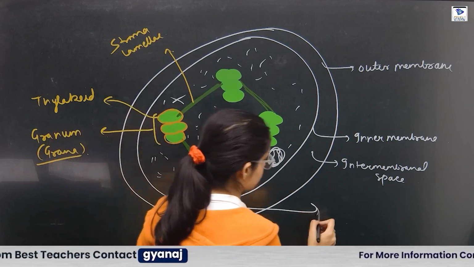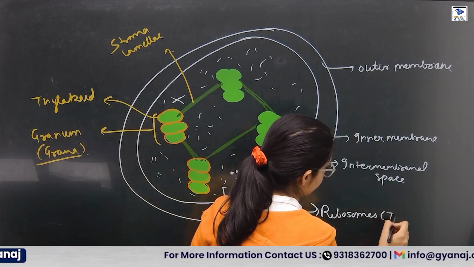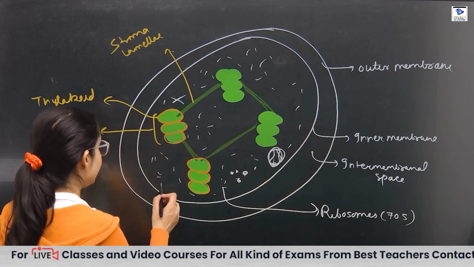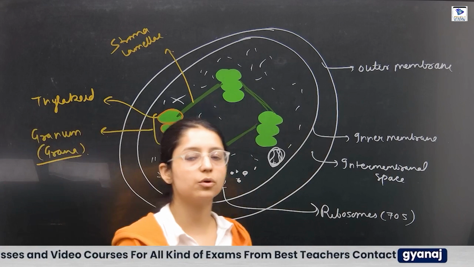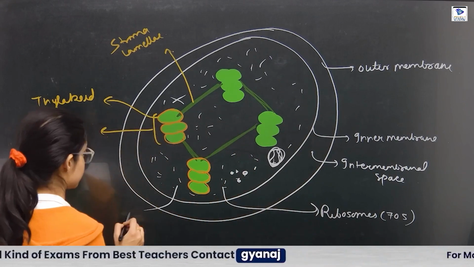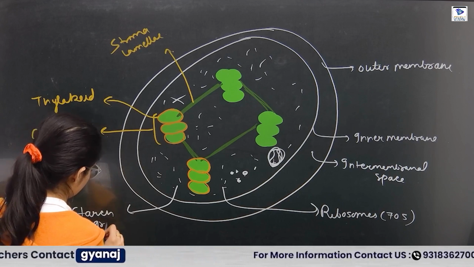Ribosomes are present. And what kind of ribosomes? 70S ribosomes are present. And we already know plants store food in the form of starch. So obviously starch will also be present. Starch granules.